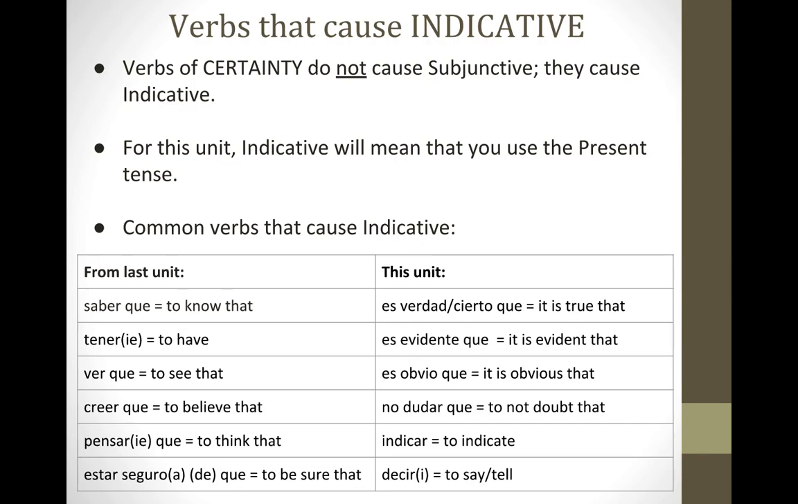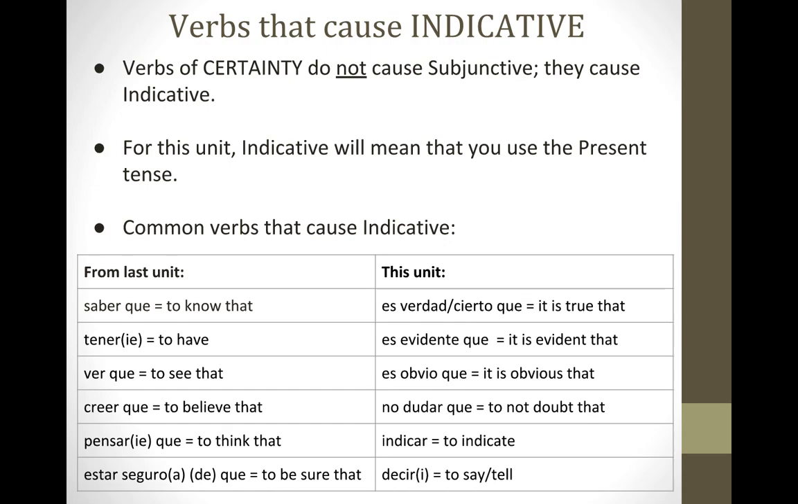You need to fill out their translations, their meanings in English. Your first one, es verdad que, means it is true that. Es cierto que means also it is true that. Please note that es cierto que can also mean it is certain that. Es evidente que, it's evident that. Es obvio que, it's obvious that.